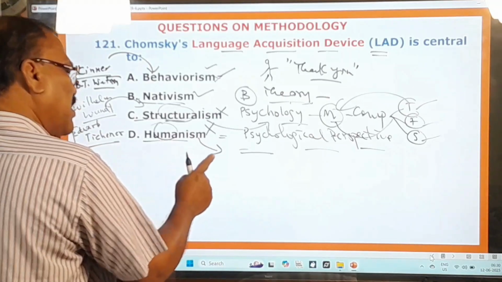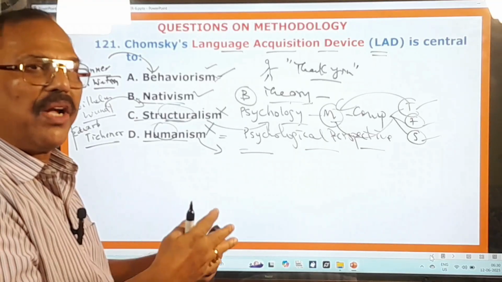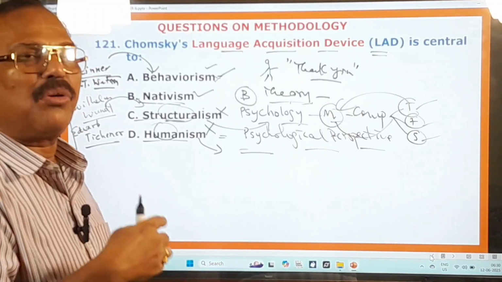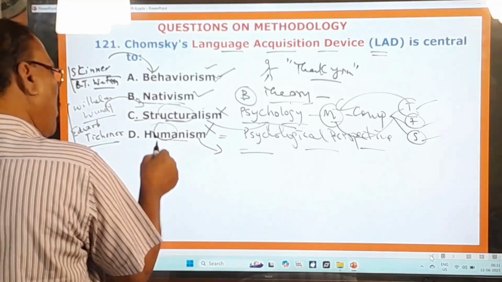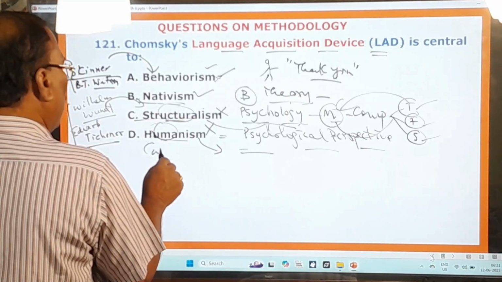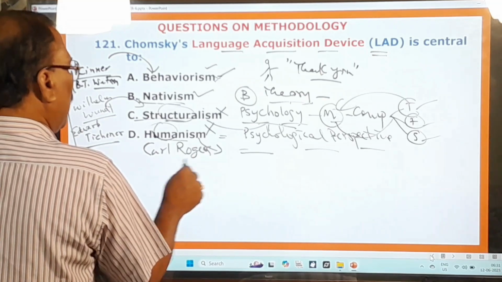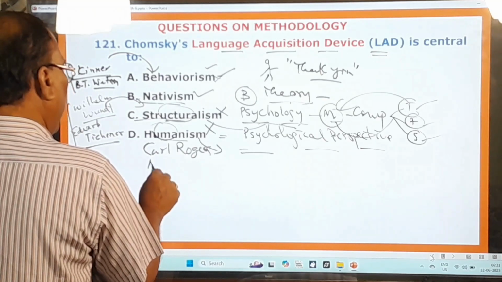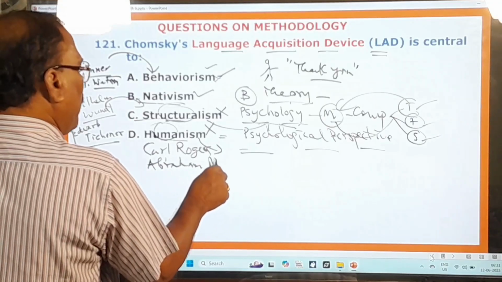This humanism says that humans are inherently good and motivated to grow and achieve their personal goals. And the notable figures of this psychological movement are Carl Rogers and Abraham Maslow.